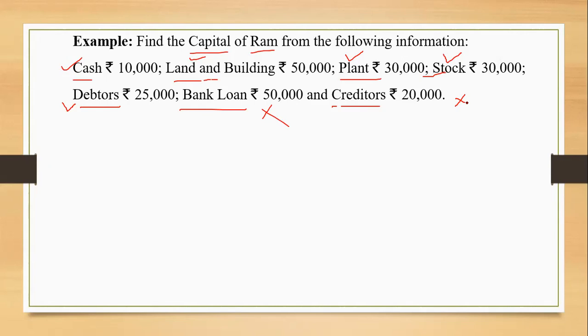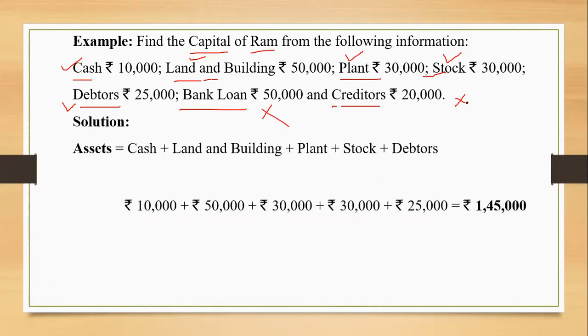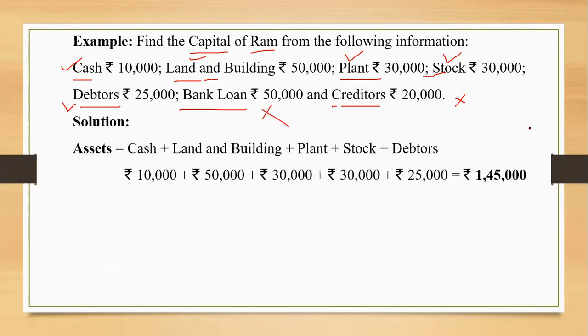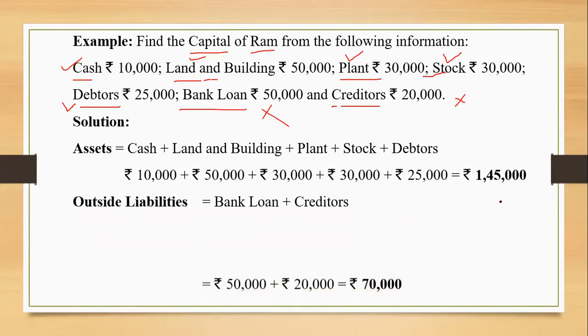Can you give me the total of the assets over here? Calculations, please, quickly. 10, 50, 30, 30, 25. So 60, 120, 145. Yes, so assets are 145. Okay, what about liabilities? 70,000. Okay, liabilities are 70,000.